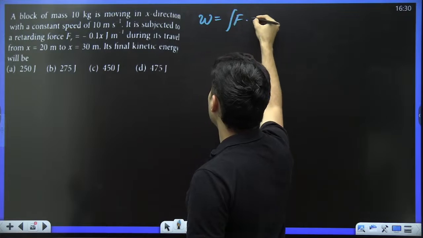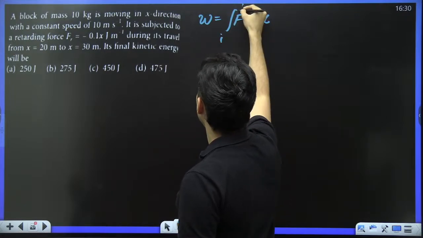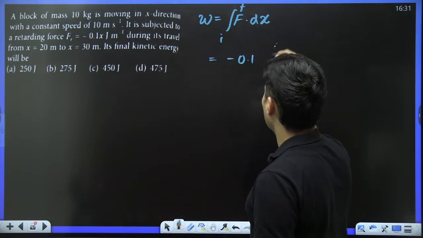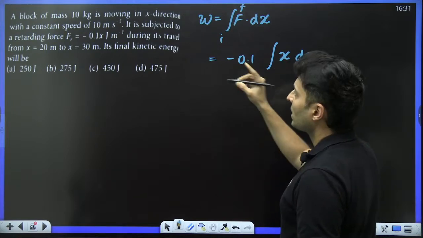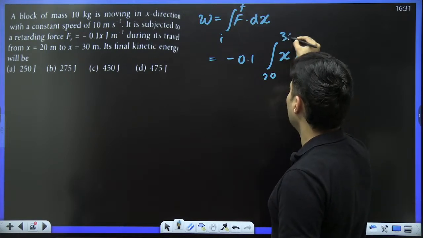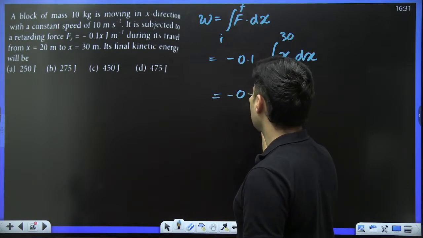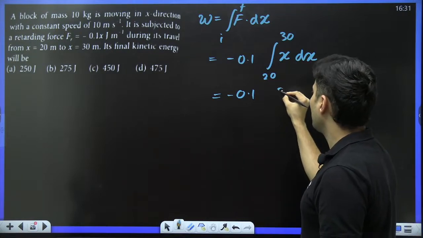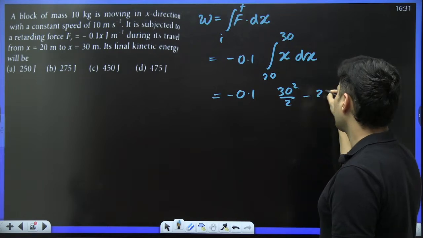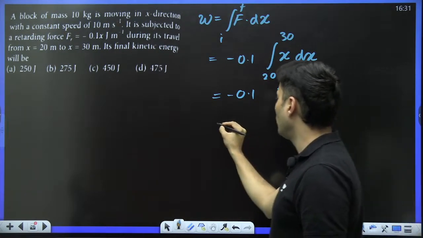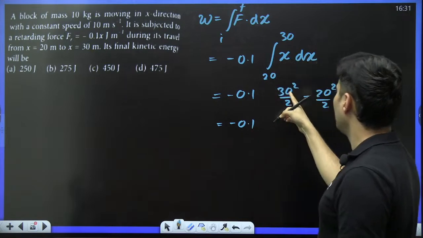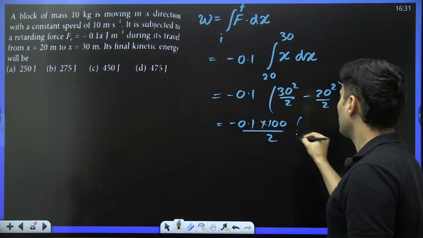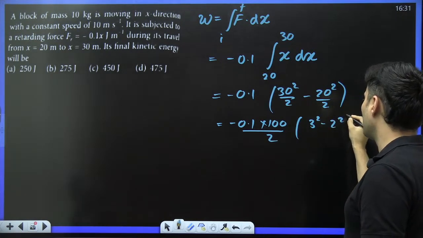Work is basically integration of force with respect to displacement from the initial to the final position. So the force is minus 0.1 x, I'll put the 0.1 outside the integration, x dx starting from 20 meters to 30 meters. Perfecto. So this will become minus 0.1. X's integration is x square by 2. So that means this will be 30 square by 2 minus 20 square by 2. If you want, you can just take 10 square outside, so that will become 100, and this 2 also outside. So I'm just left with basically 3 square minus 2 square.